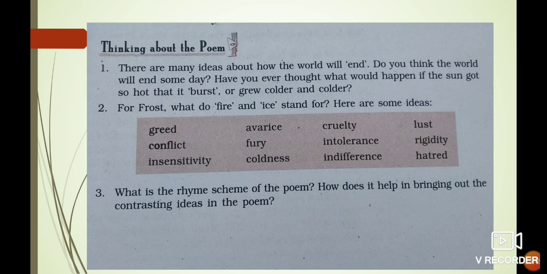Next, this is the exercise given in your book. I hope you all have a clear idea about this. This is a very easy exercise, and it's your task also to write the central idea of the poem. Write your opinion about the poem. What you think about the poem, and what you think about the current situations like hatred and desire. So write your experience also. Write a note on this poem on your own. After listening to all these discussions, reading the poem, write your own note on the poem. That should be of one page, at least one page. It's your work.